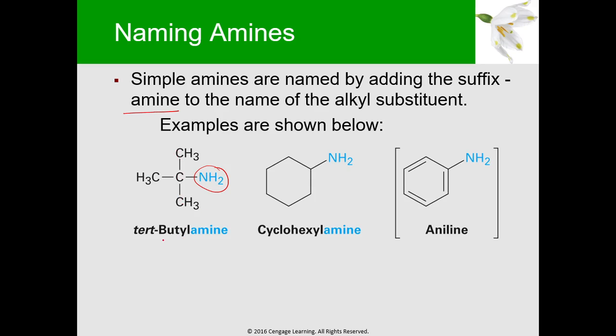So that's a butyl. Bakit siya third? Kasi yung carbon mo ay bonded to 3 other carbons. So that makes it a tertiary carbon. So that's a tertiary carbon. So we call it a tert-butyl. Now you just add the term amine. This is tert-butylamine.